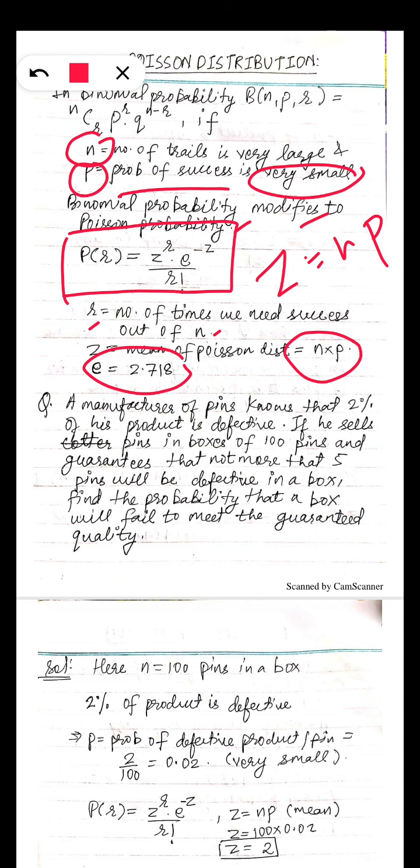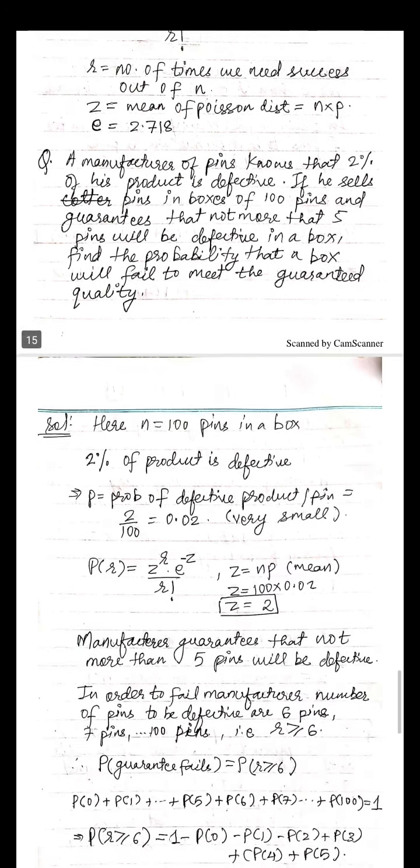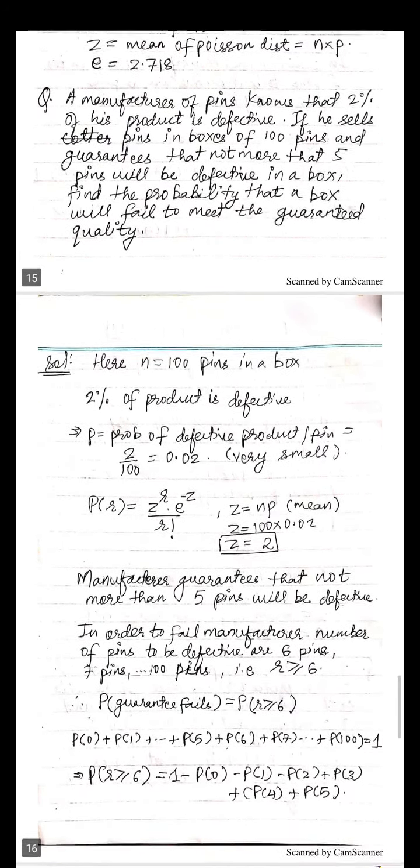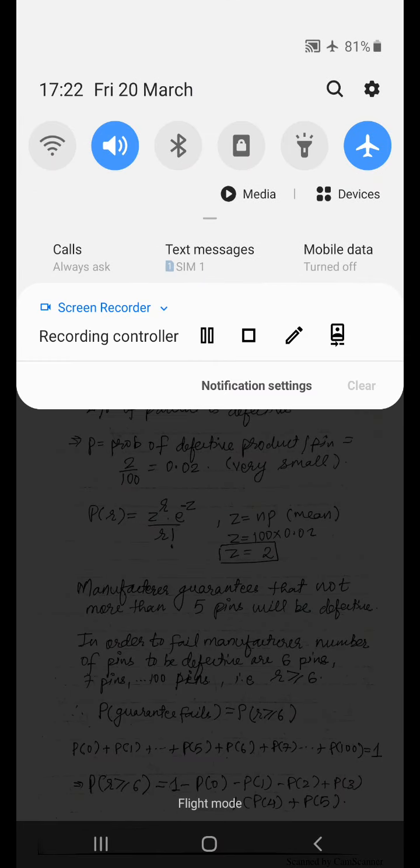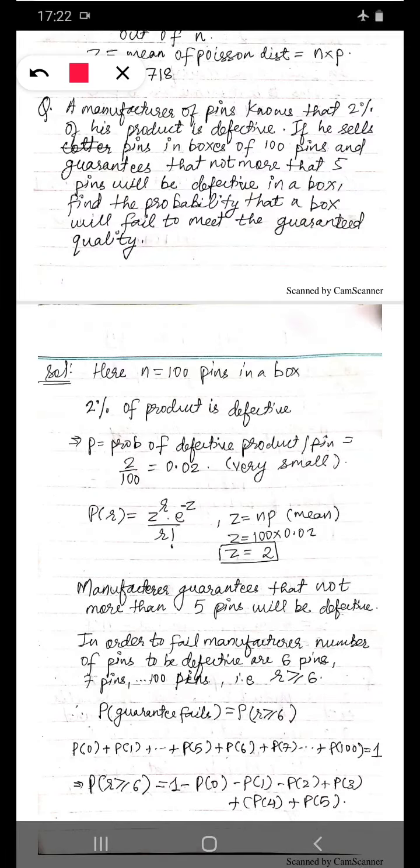Now let's take an example. You have to decide whether the question is on Poisson or binomial. If you are unable to decide, you can solve it by any method. You will find that the probabilities are eventually equal, or they are close enough.